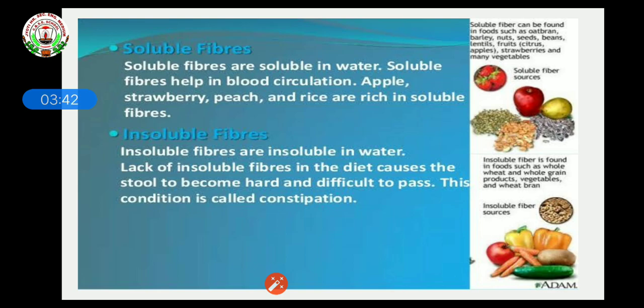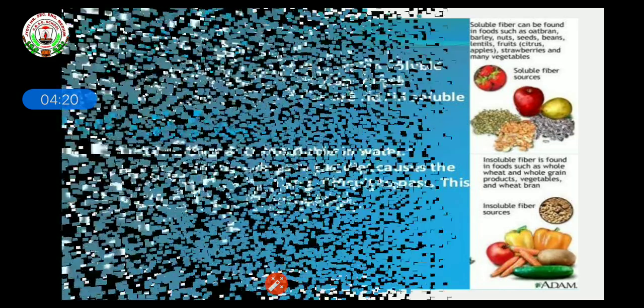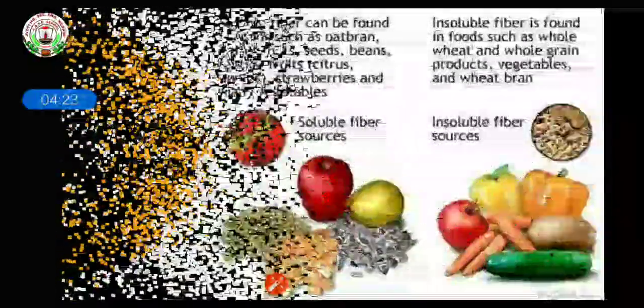And insoluble fibers are not soluble in water, and lack of insoluble fibers in the diet causes the stool to become hard and difficult to pass. Whenever insoluble fibers come into our food, they are not soluble in water. In fact, they add bulk to our stool. They are also important in our body to pass stools from our intestine, or to excrete the unwanted digestive material from our body. So there are two types of fibers.